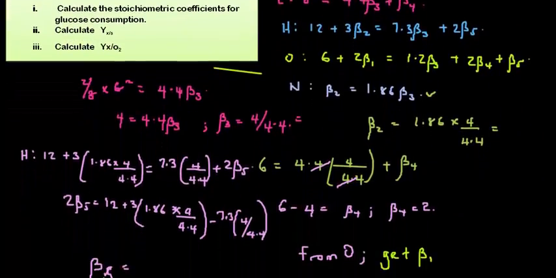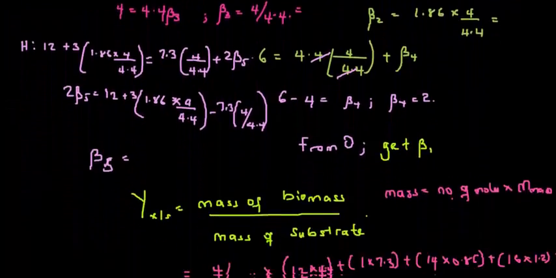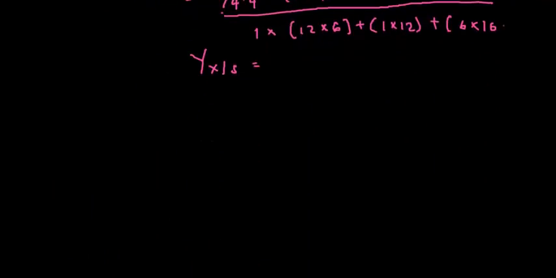Now for the last question, you have to calculate yield of biomass per oxygen. This is exactly the same thing as what we've done earlier. The only difference is that, remember, your yield is mass of biomass per mass of substrate. I said the biomass is the product and the substrate is the reactant. Let's look at this very carefully. I was asked to find mass of biomass per mass of oxygen. Normally, this oxygen here should be the substrate. So if they are substituting it with oxygen, they are saying the oxygen in the reactant.